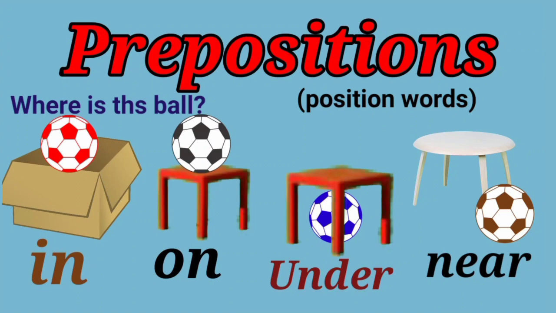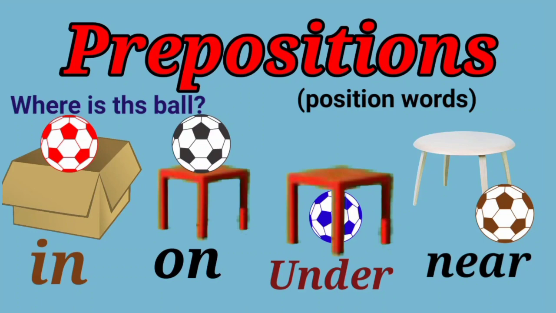In picture number 2, the ball is on the table. Picture number 3, the ball is under the table. And picture number 4, the ball is near to the table.